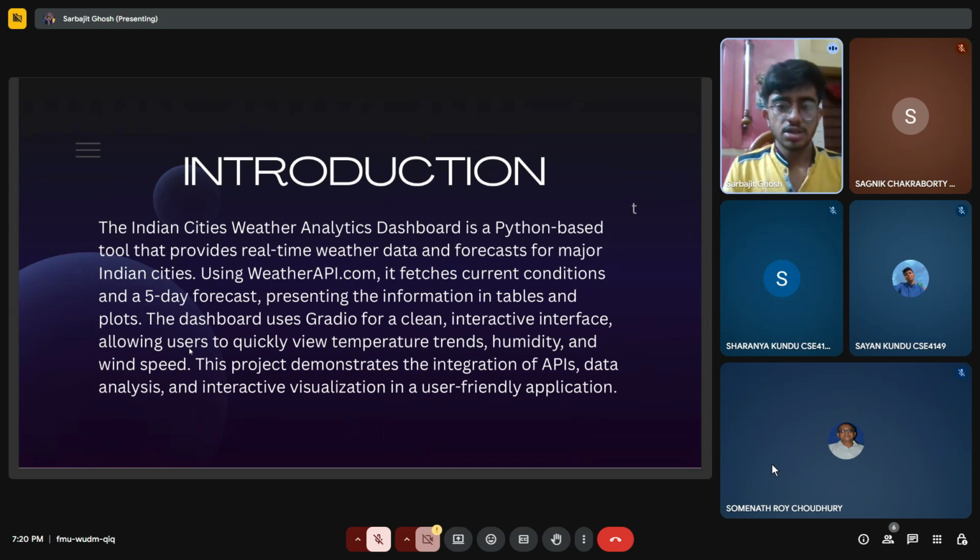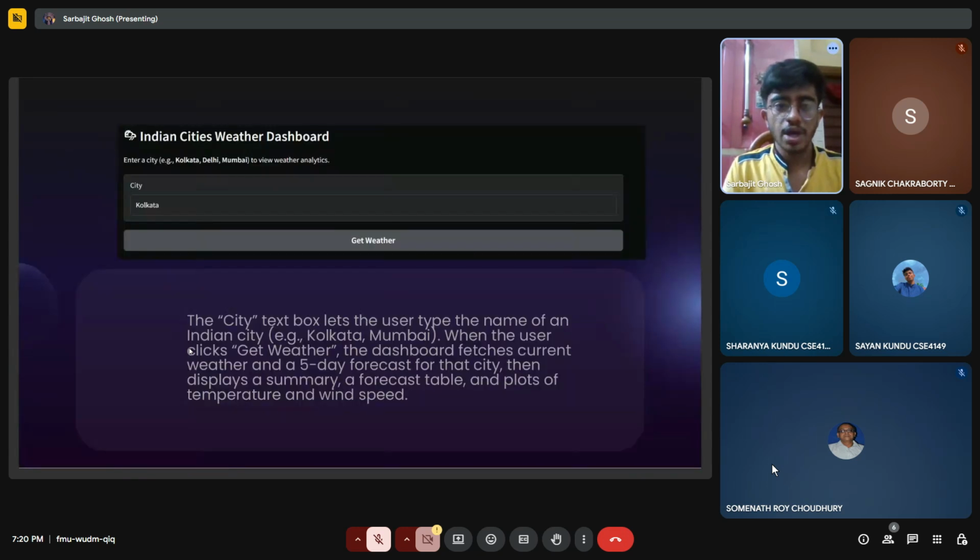We have made this using weatherapi.com. It fetches the current conditions and a 5-day forecast, presenting the information in tables and plots. The dashboard uses Gradio for a clean interactive interface, allowing users to quickly view temperature trends, humidity, and wind speed. This project demonstrates the integration of APIs, data analysis, and interactive visualization in a user-friendly application.